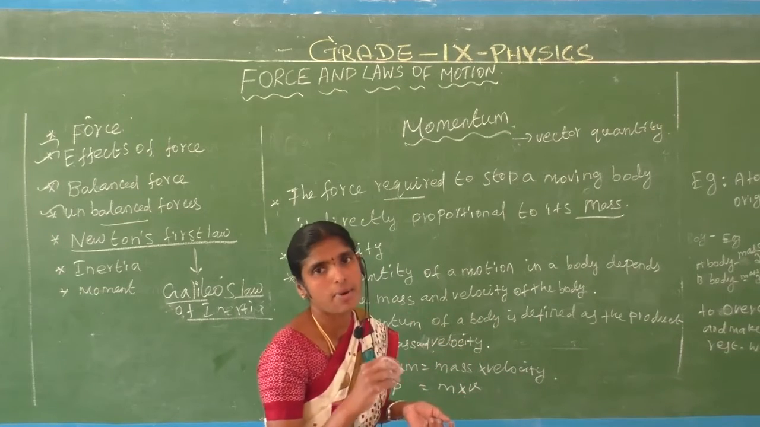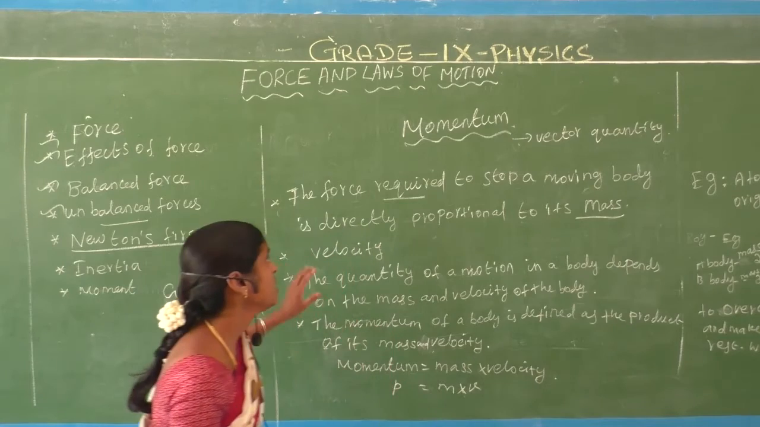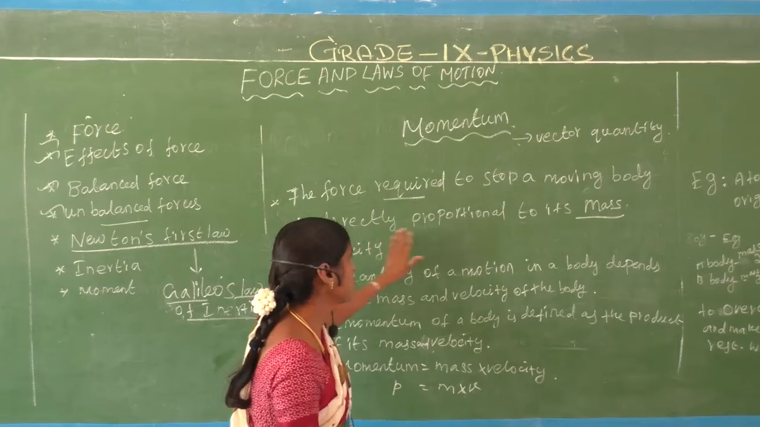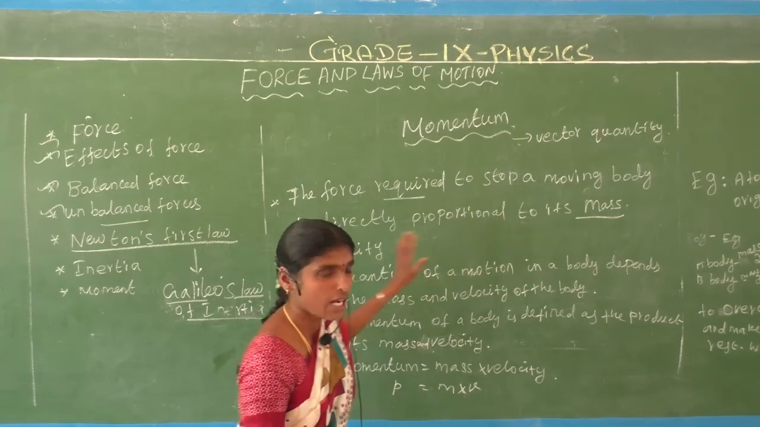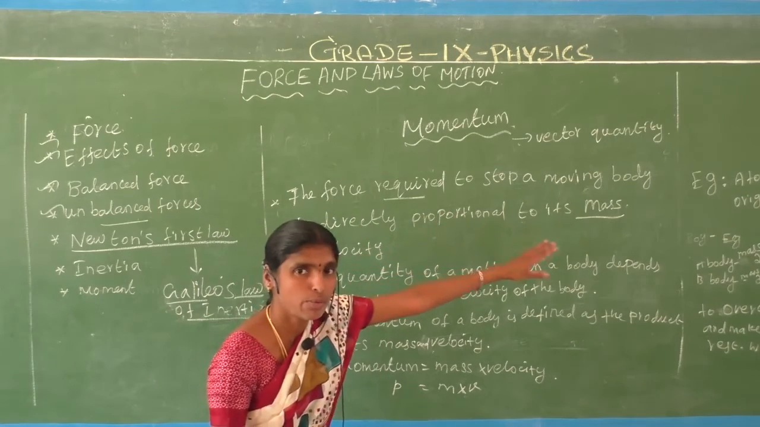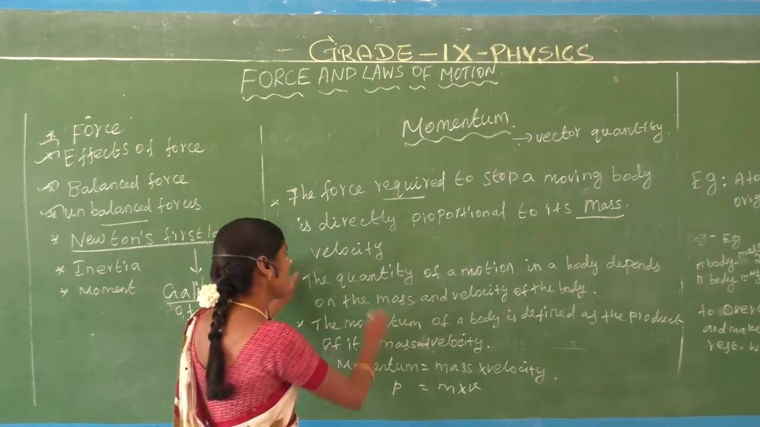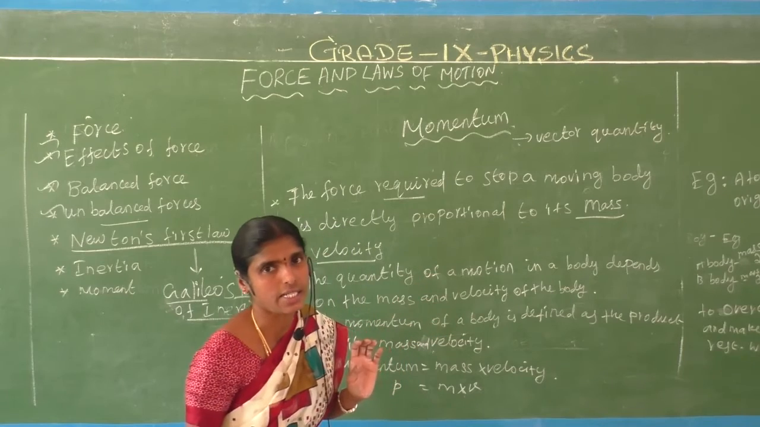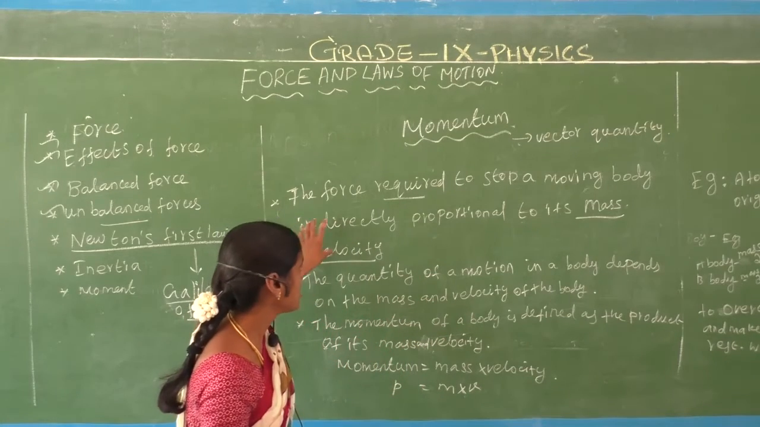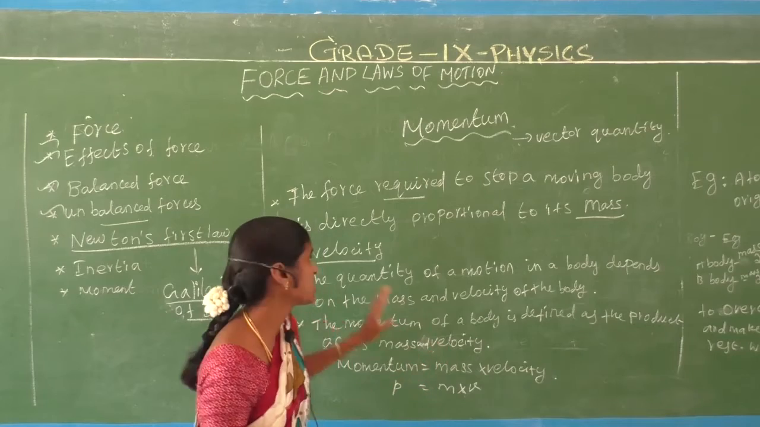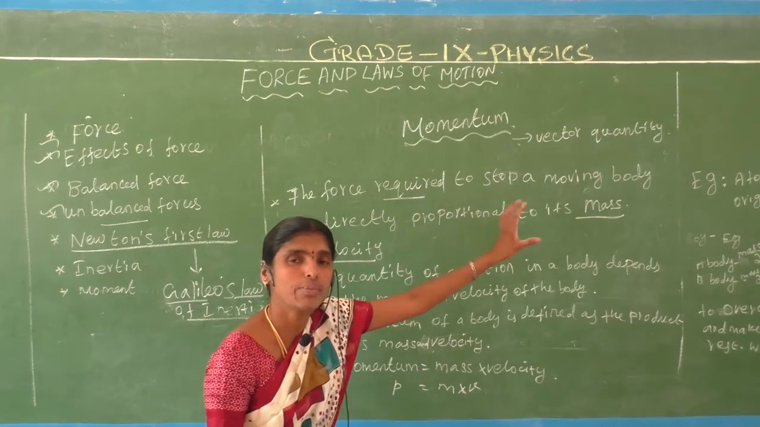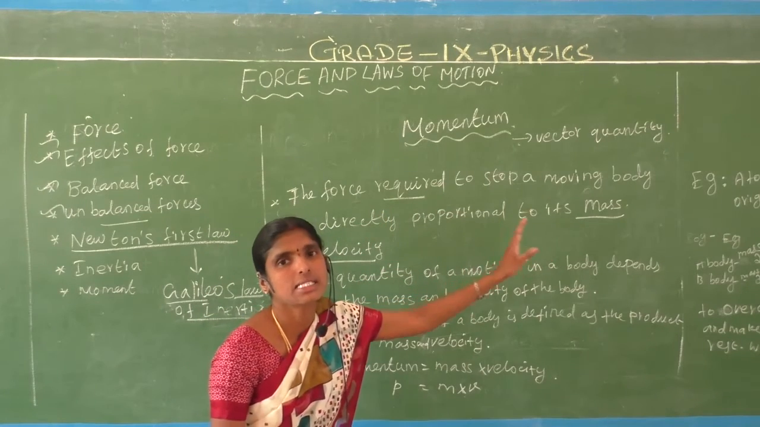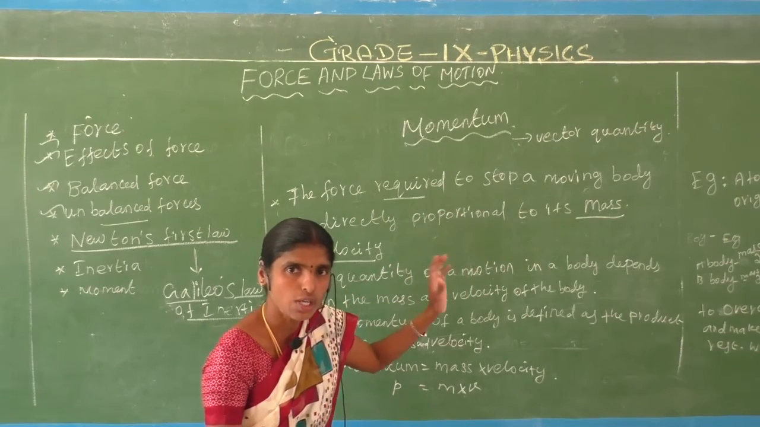That depends on the mass, that depends on the inertia. So the force required to stop a moving body is directly proportional to its mass and velocity also. Velocity is the direction it is going in and the speed it is going at. So this is called the momentum. The force required to stop a moving body is directly proportional to its mass and velocity. That is called the momentum.